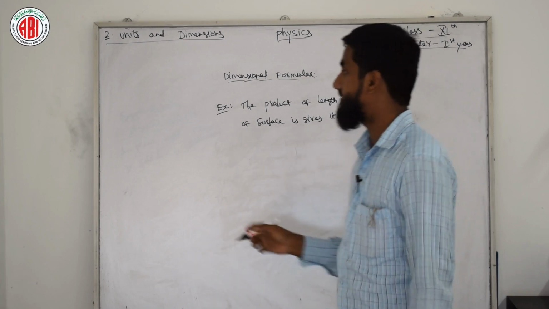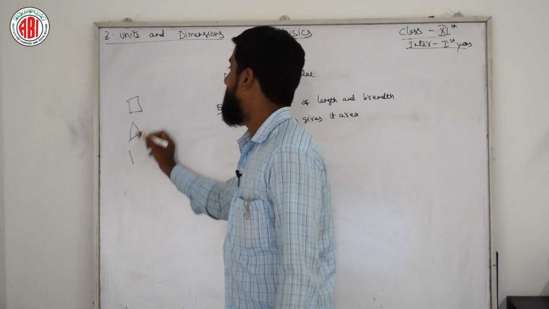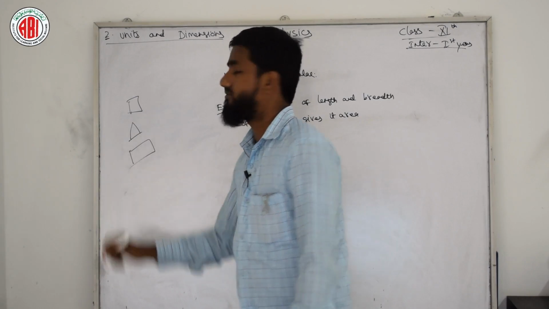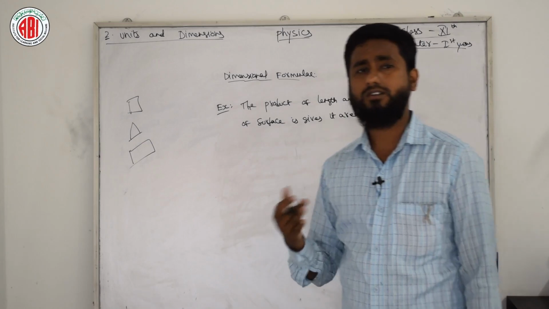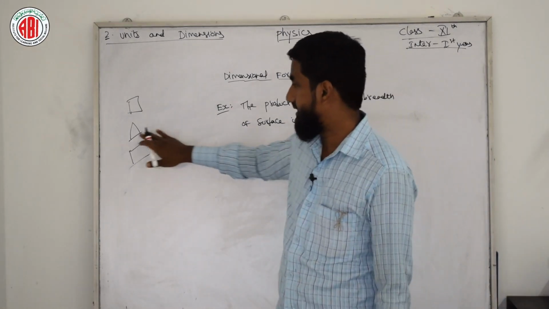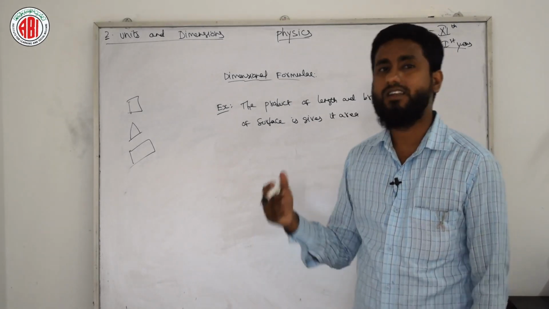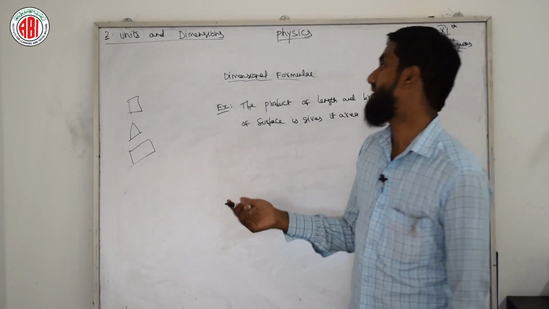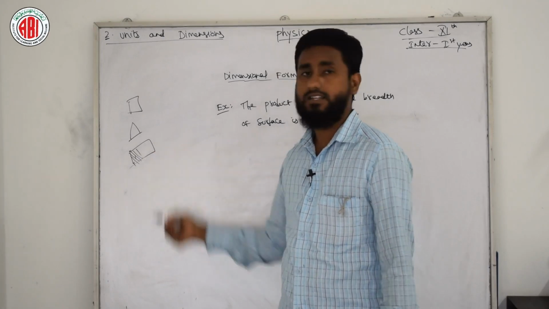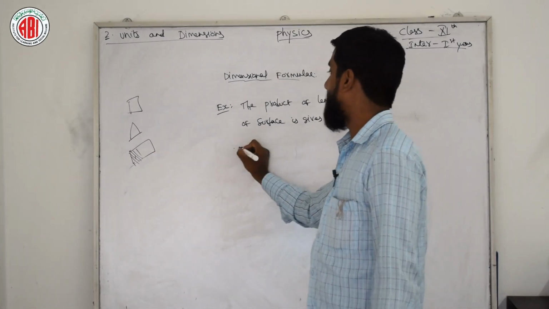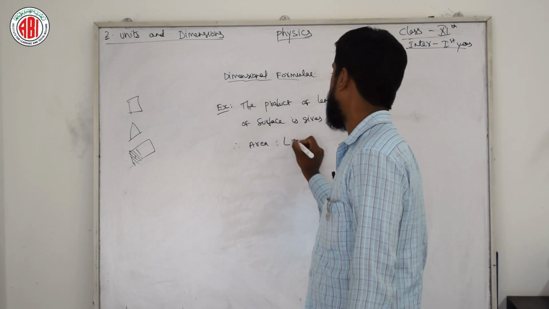If we have one surface like a square, rectangle or triangle, we have different formulas for different figures, but length into breadth we can say is the formula for a rectangle. So area is equal to length into breadth.